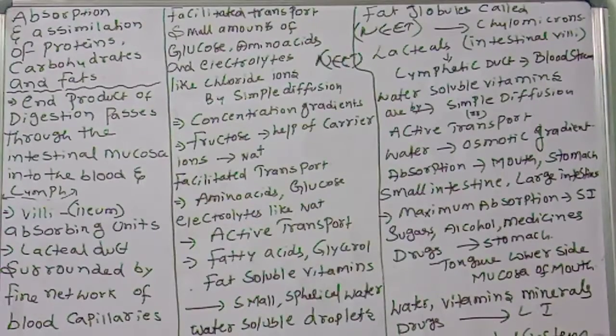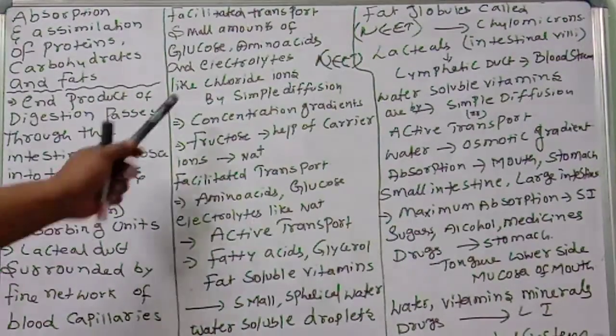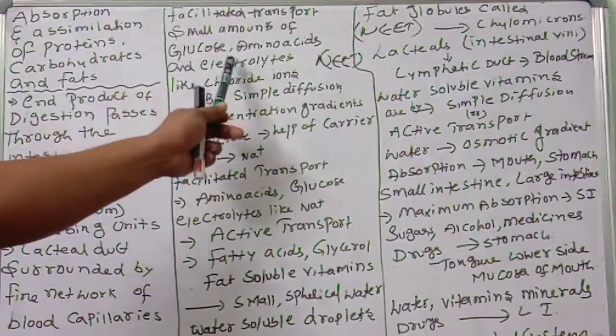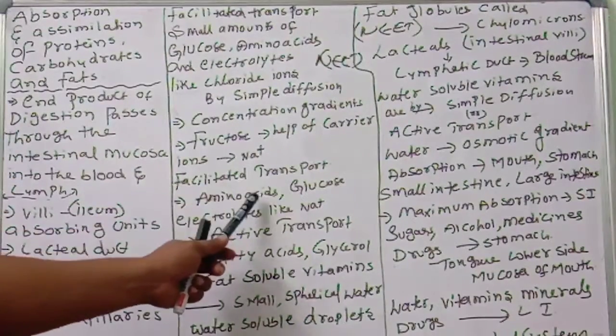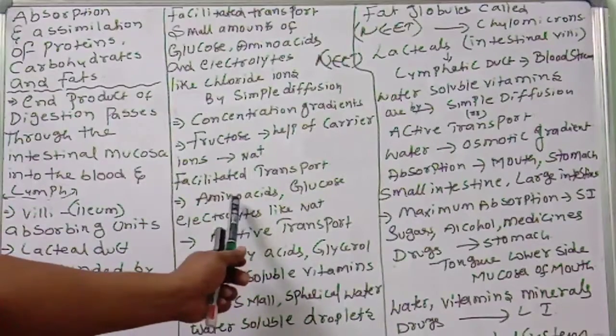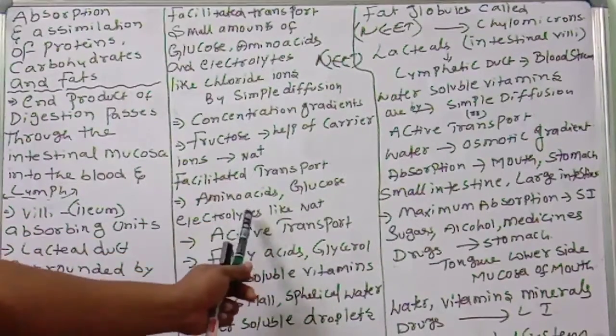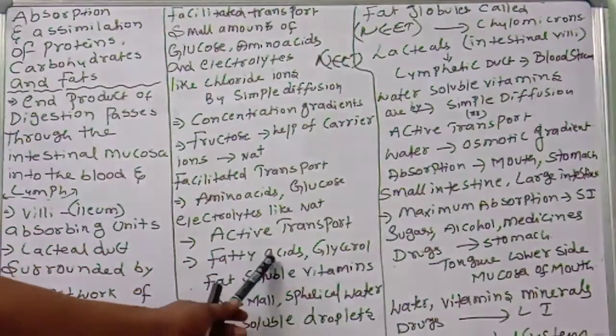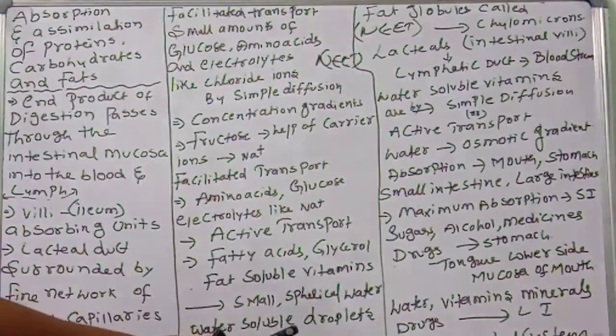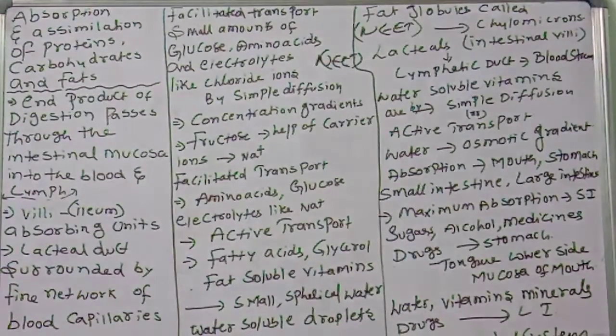And what are the materials absorbed by simple diffusion? That is another neat bit. Simple diffusion, and facilitated transport by fructose. Amino acids, glucose and electrolytes like sodium are absorbed by active transport. Fatty acids, glycerol and fat soluble vitamins are absorbed in the form of chylomicrons. Insoluble substances are all converted into chylomicrons, then they are absorbed.